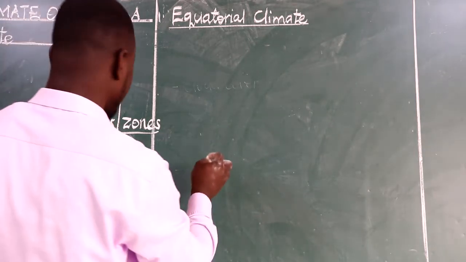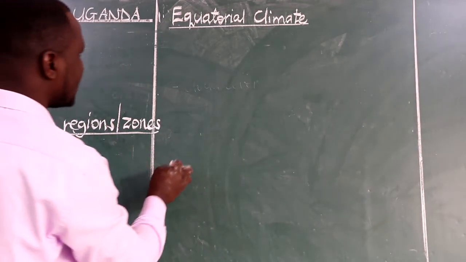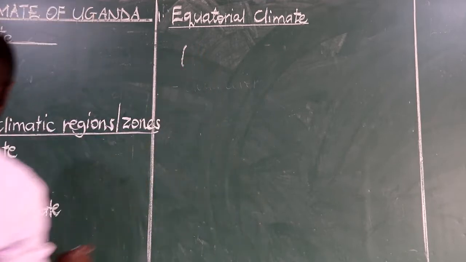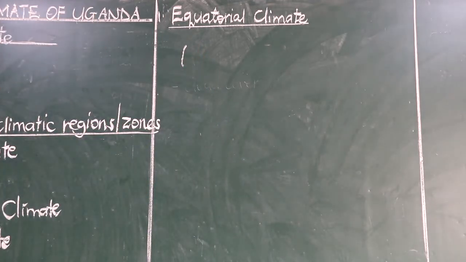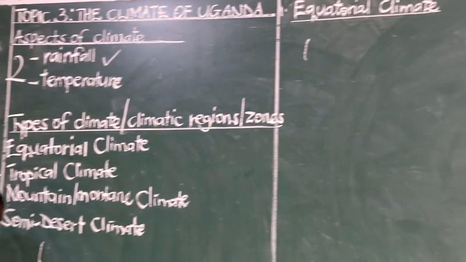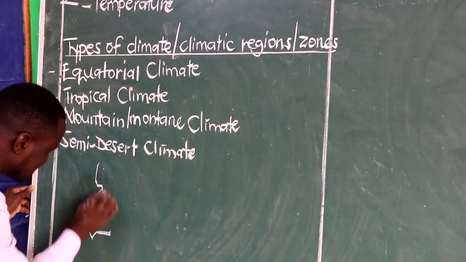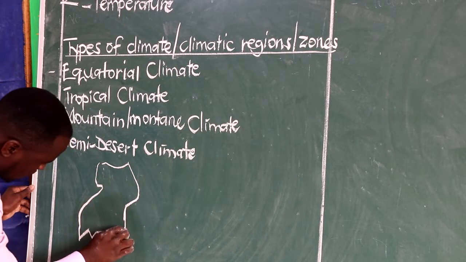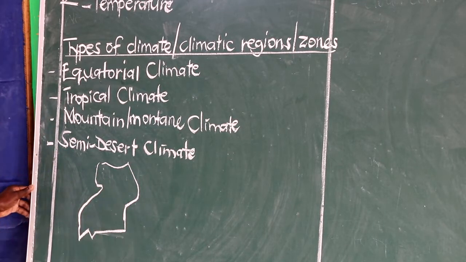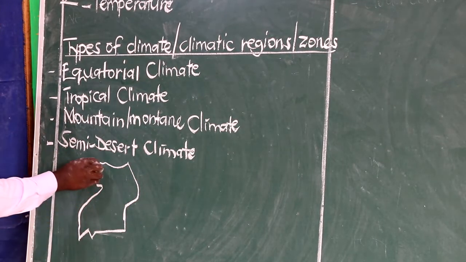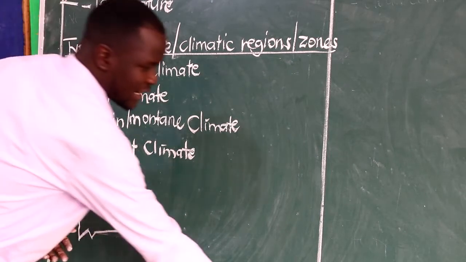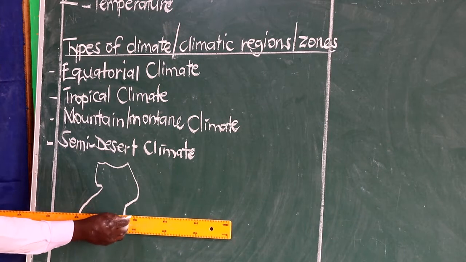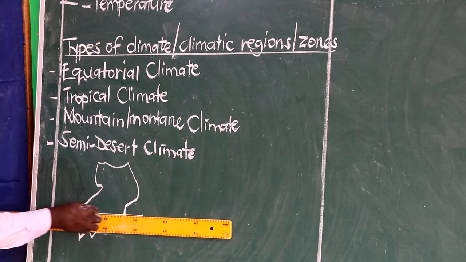If we were to have our map of Uganda, let me have it this way, I will give you all these climatic regions. So, here we say that we have got the line that is the equator. We draw it passing here like this.